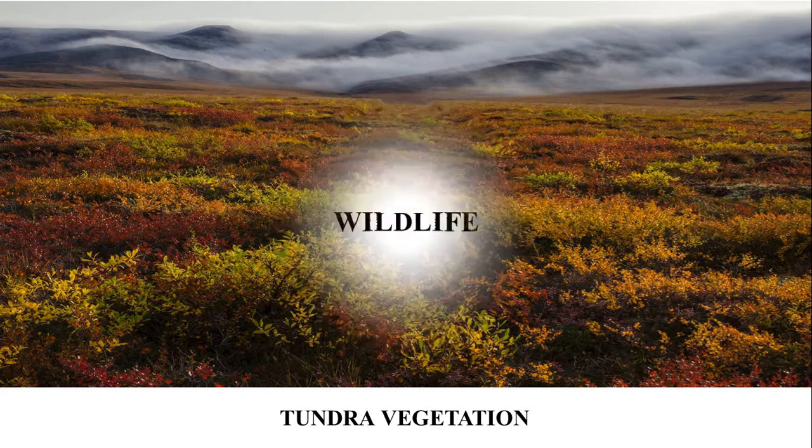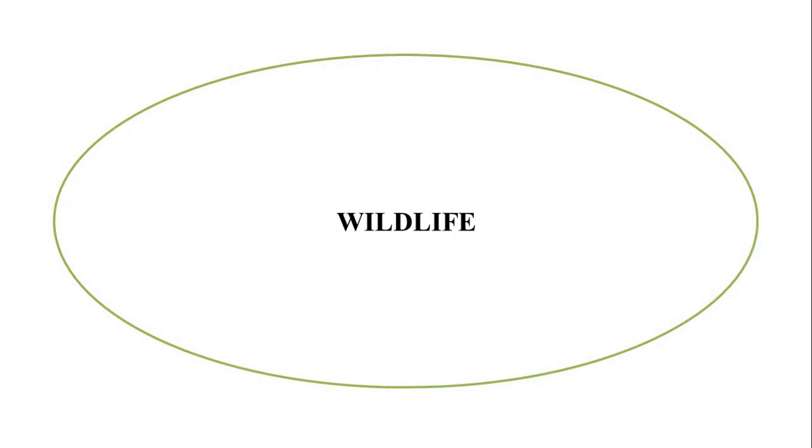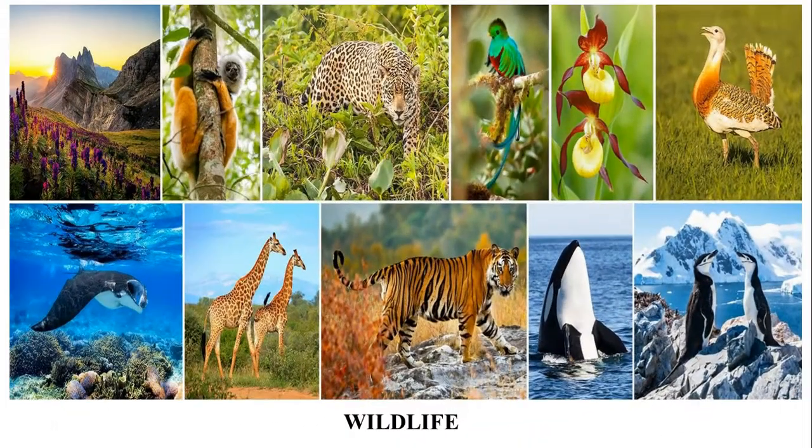Now let us talk about wildlife. Wildlife refers to all plants, animals, birds and organisms which live in their natural habitat. Wildlife forms an important part of the ecosystem. We get many products from animals. Wild animals are used as a source of gene bank for breeding programs in animal rearing and pisciculture.